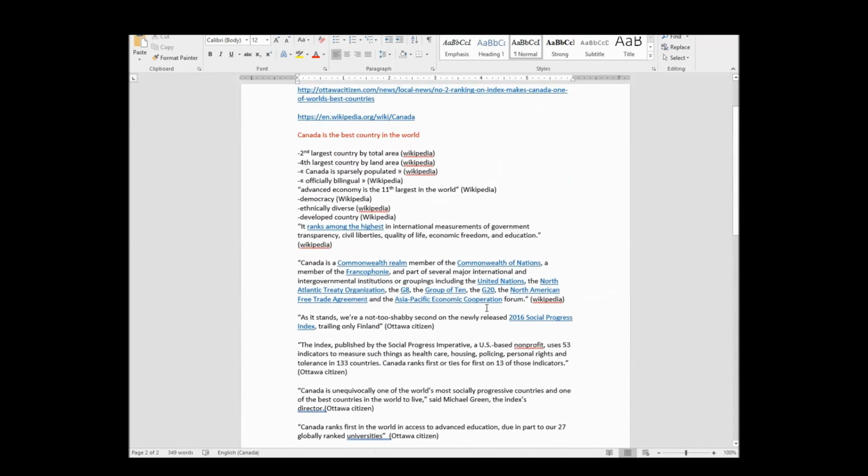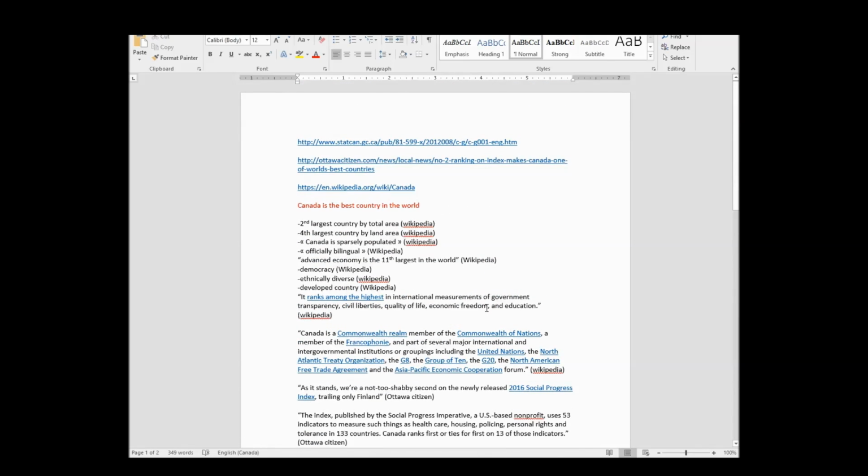Let's just say these are the facts I'm going to work with. If I were writing a 40-page paper, this would not be enough. If I were writing a 1.5-page paper, this would probably actually be too much. So I'm just going to start and see where we get, and we're going to go from there. So my first step was gathering facts. My second step is I now need to organize my facts into categories.